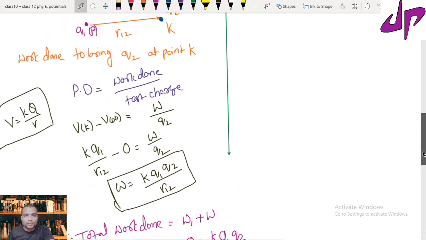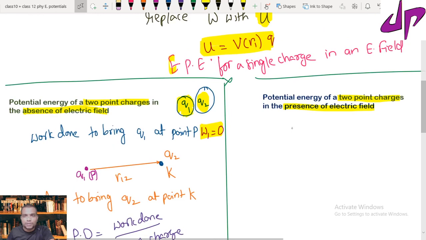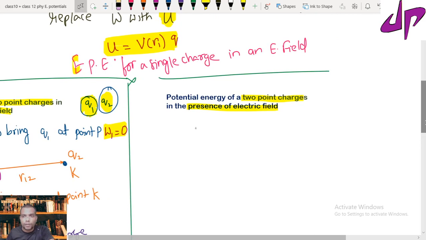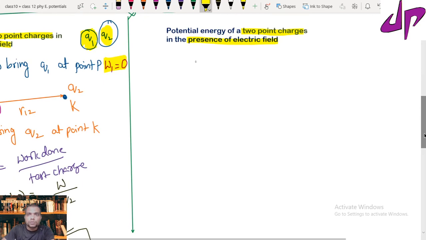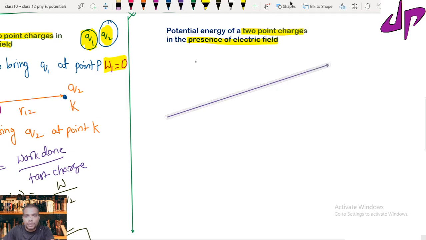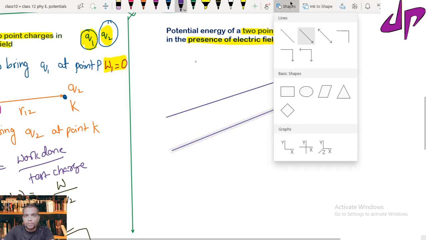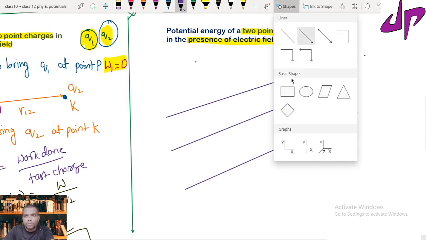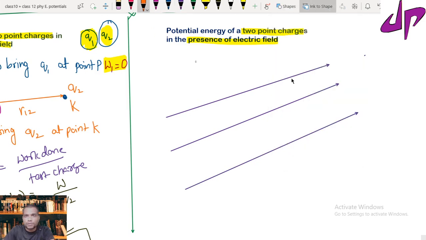Now we will see what the potential energy is for a system of two point charges in the presence of an electric field. Let me take an arbitrary electric field. Suppose this is the electric field direction, random. Some electric field is existing. Now if I draw a coordinate axis within the electric field, this is my coordinate axis.